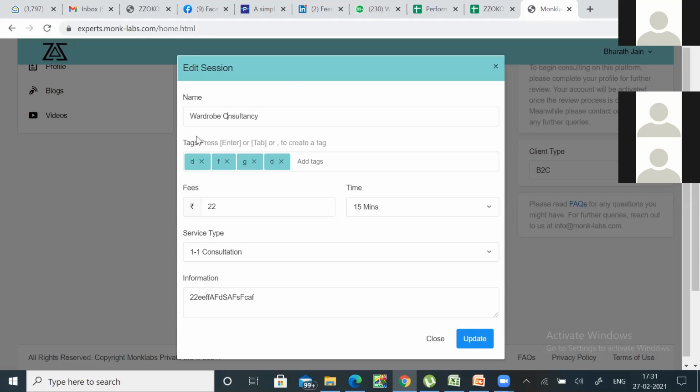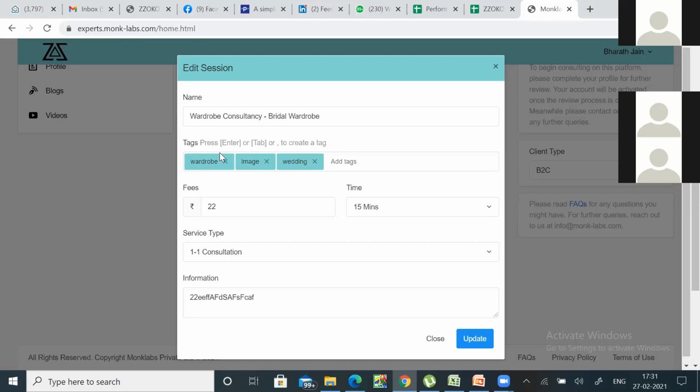Assume you want to be very specific. You'll say bridal wardrobe. Assume that you want to do a wardrobe consultancy only for bridal wardrobe. You want to attract brides to this session. And, let me just put actual tags. So your tags here would be probably wardrobe. You'll say image. You'll say wedding.